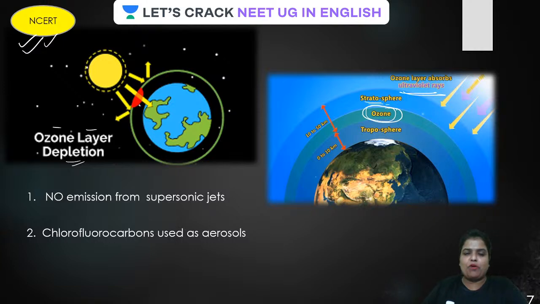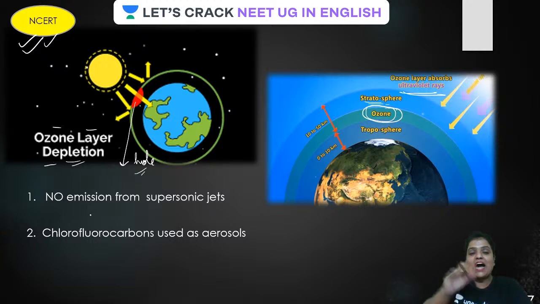So, guys, very, very important on the screen. Come on, have a look here. This red one is what? Ozone depletion. That is the hole in the ozone, which is very, very harmful, guys. And how is it formed? Remember, guys, this is formed due to nitric oxide emission from supersonic jets.